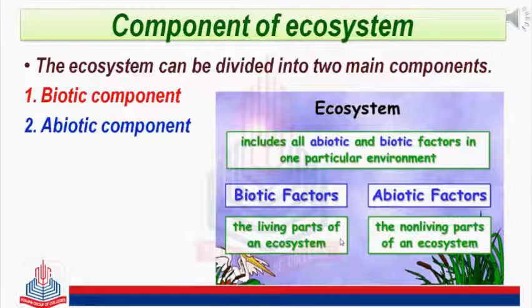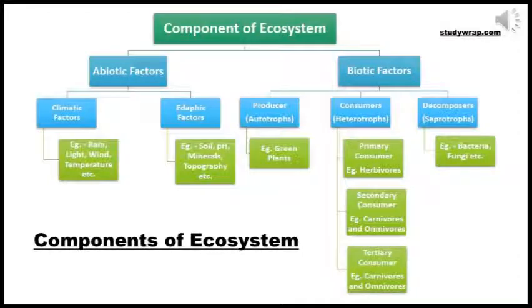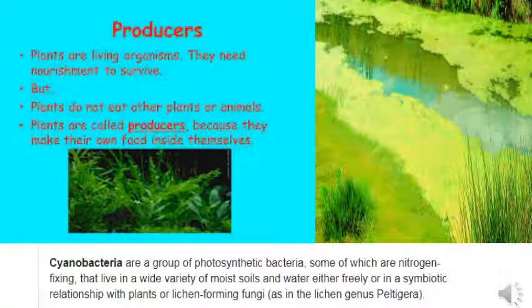An ecosystem includes all abiotic and biotic factors in one particular environment. Biotic factors means the living part of an ecosystem. Abiotic factors means the non-living part of an ecosystem. The biotic components of an ecosystem are all the life forms, that is plants, animals and microorganisms. They are grouped into producers, consumers and decomposers. They interact and affect each other and also the abiotic components. Here is an example of cyanobacteria.